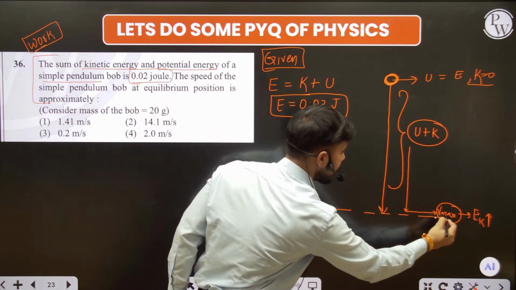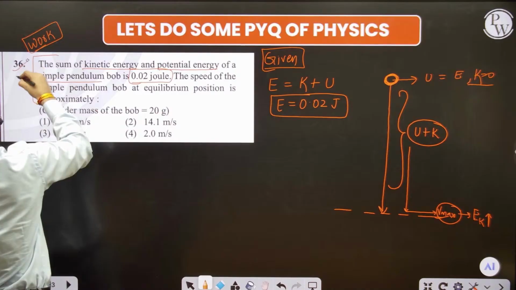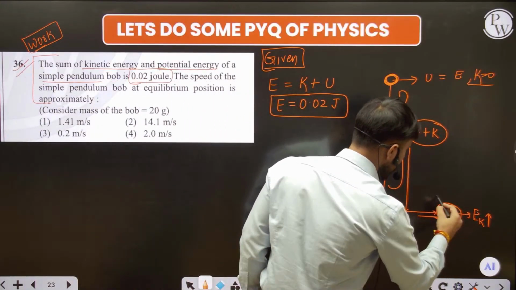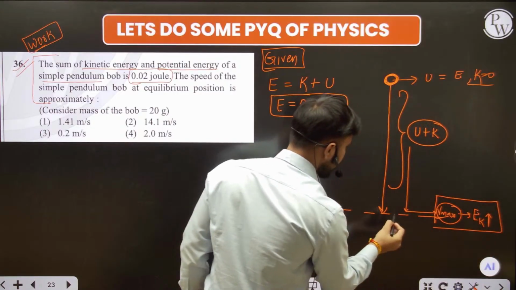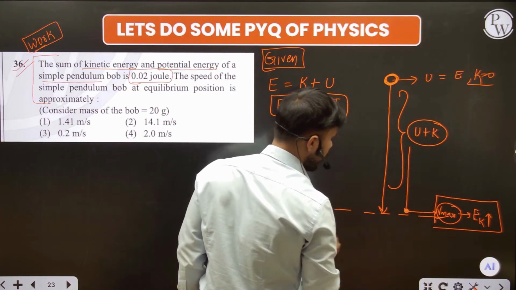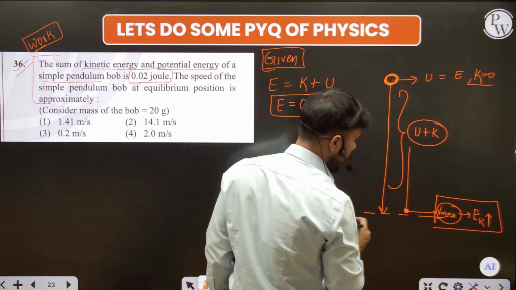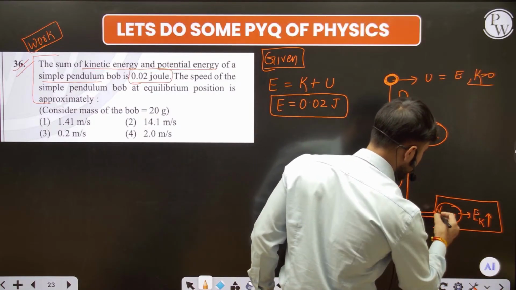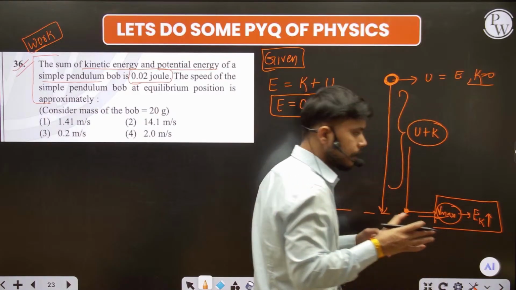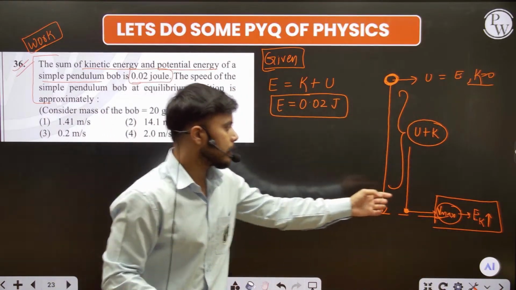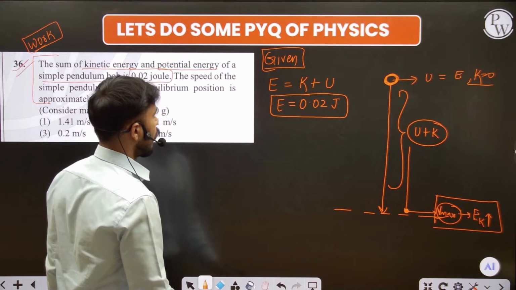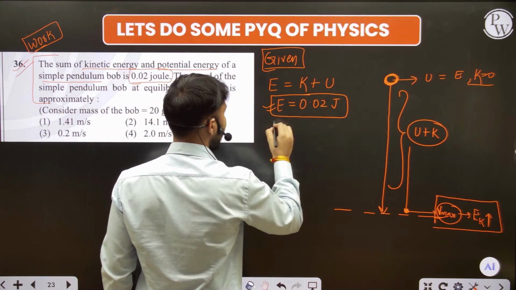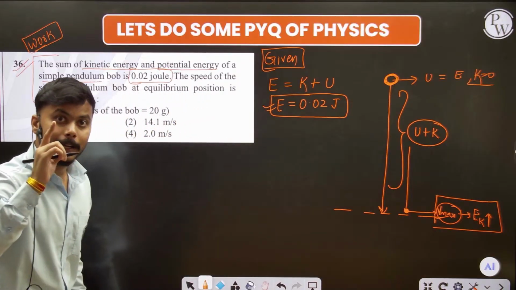So this is the case given in question number 36 of your NEET paper of 2026. At the point where it tries to reach the ground or the rest position, we have the maximum velocity. It means the complete energy is transferred into kinetic energy. Okay sir, got it. That complete energy is actually nothing but kinetic energy.